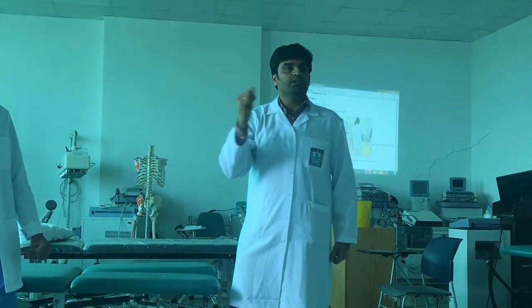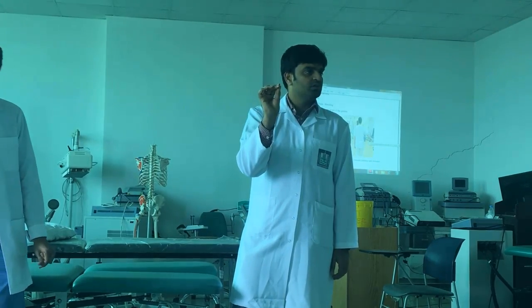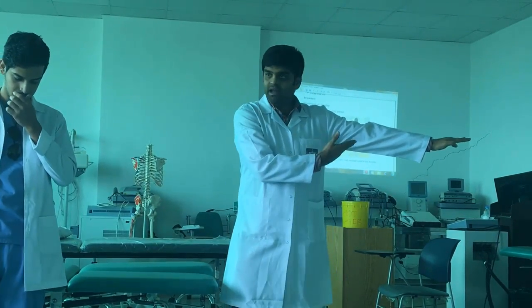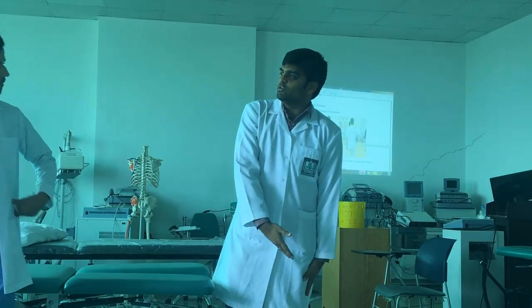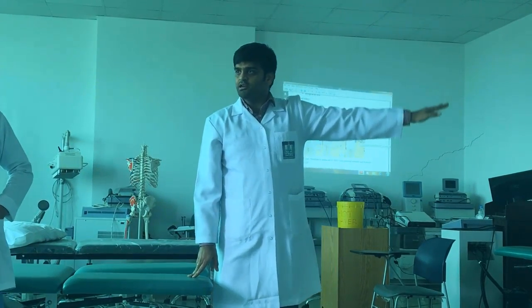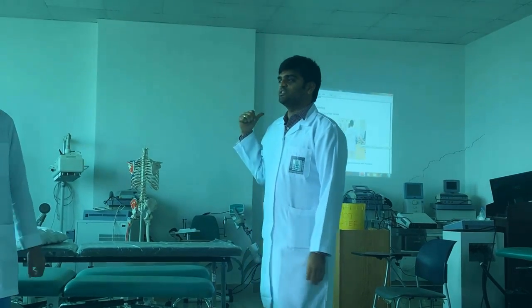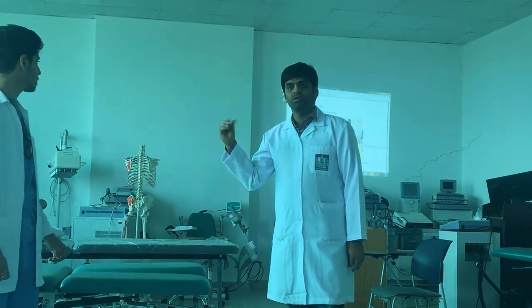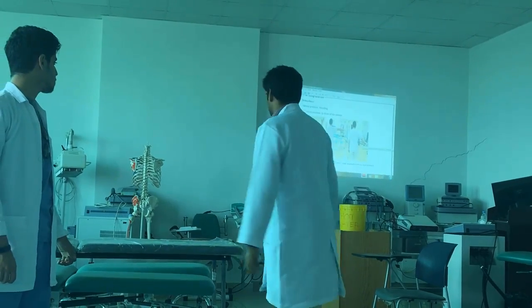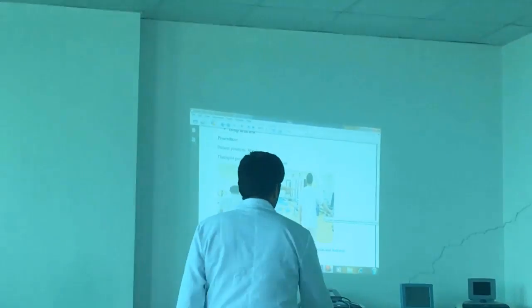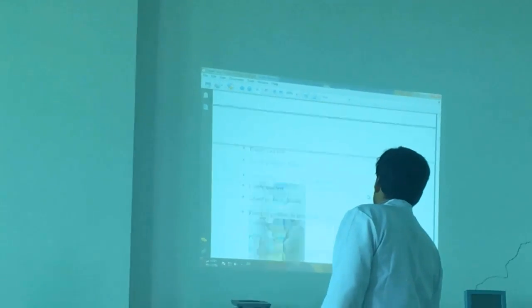That's why this test is called the drop arm test. From 180 to 90, control; from 90 to 0, no control. This is for supraspinatus tendinitis. And the next test is called the empty can test.